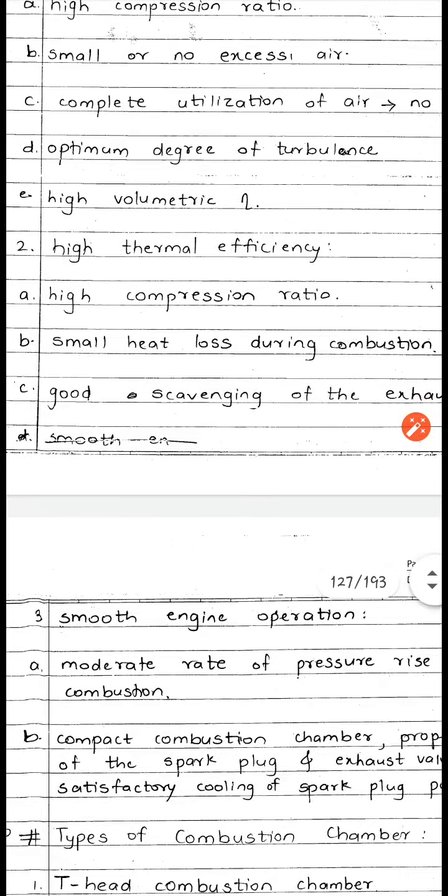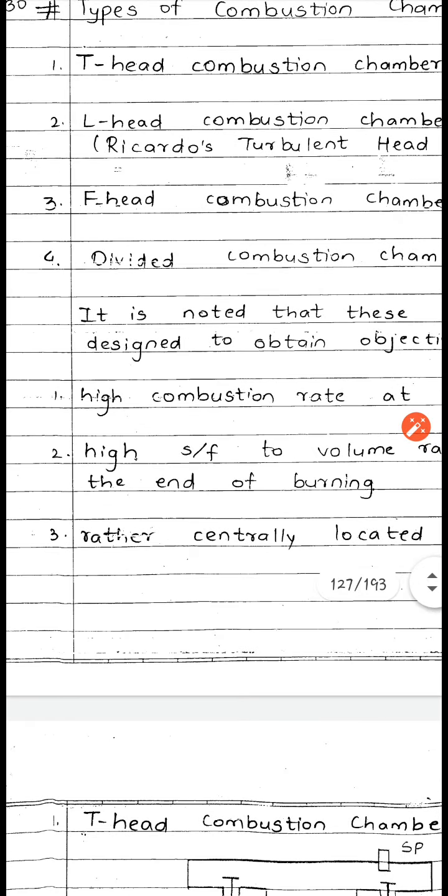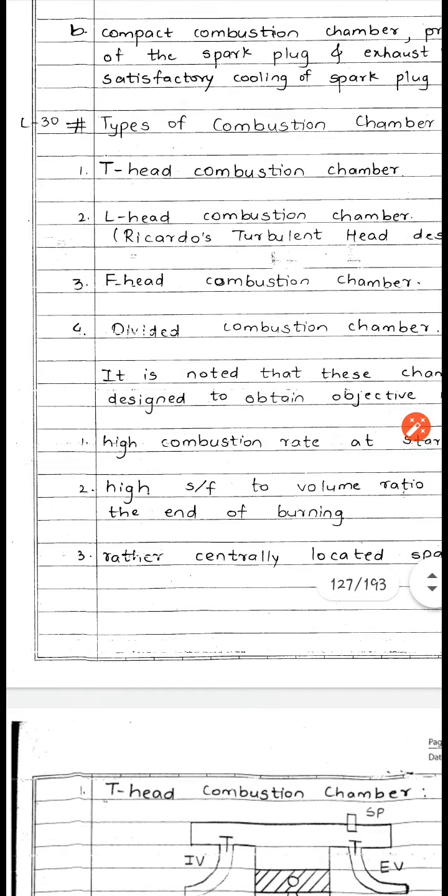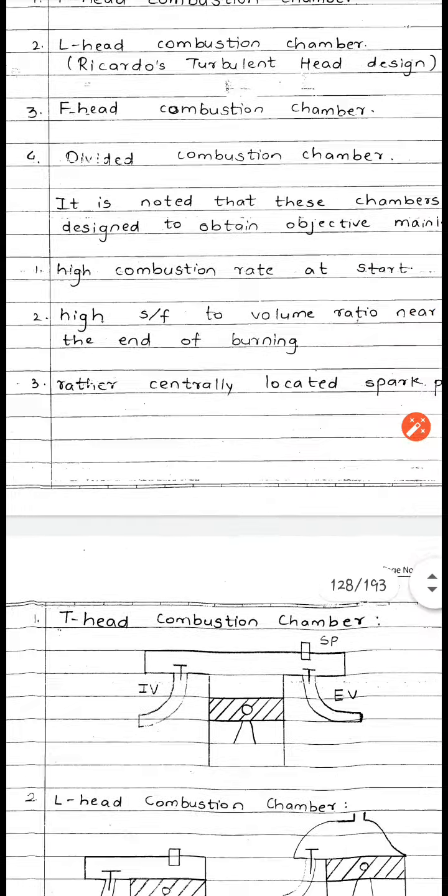The chamber which fulfills all these requirements becomes a good combustion chamber for an SI engine. Now there are different types of combustion chamber. The first one is the T head combustion chamber, the second is the L head combustion chamber, the third is the F head combustion chamber, and the fourth is the divided combustion chamber. Here we will understand them one by one.